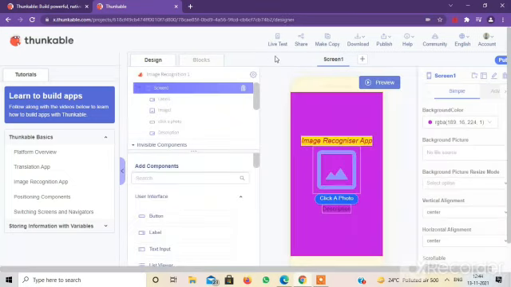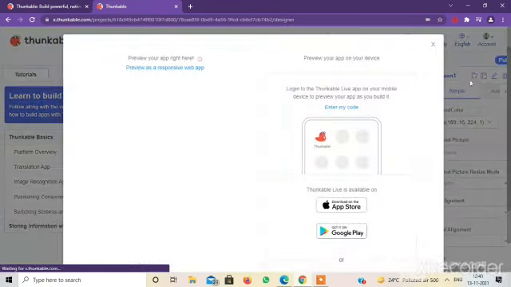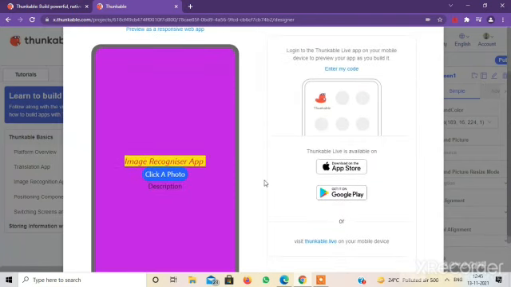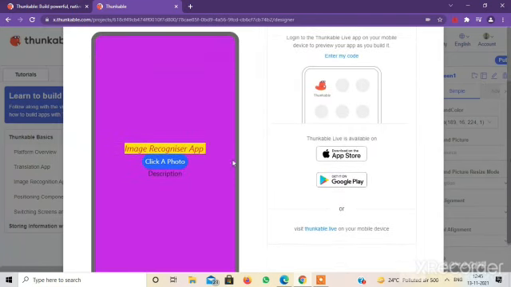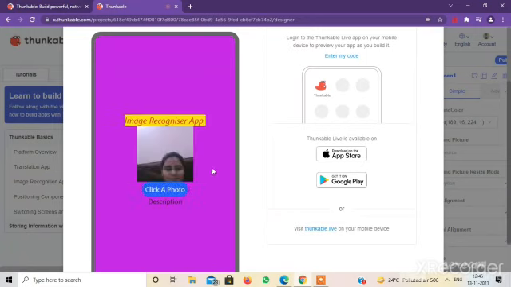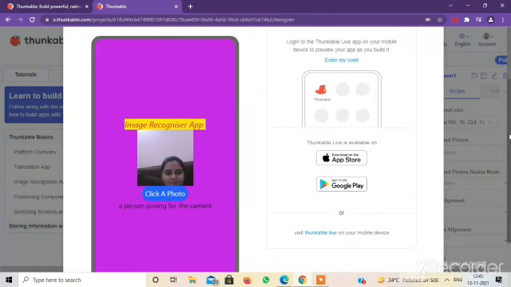So let's take a live test. We will click on this option, click a photo, and it will click my photo. A person posing for the camera. As you can see, I have clicked a photo and it gave a description that a person is posing for the camera.